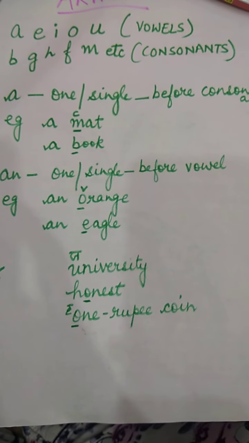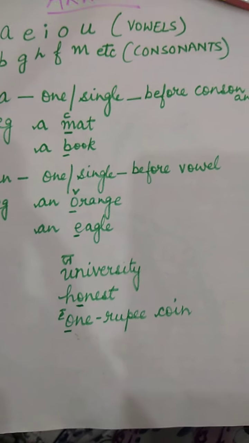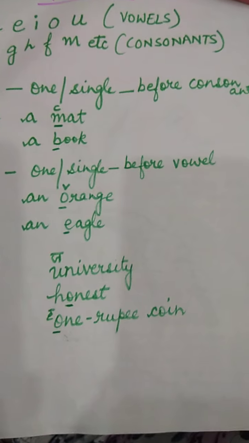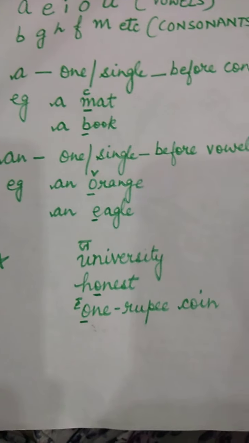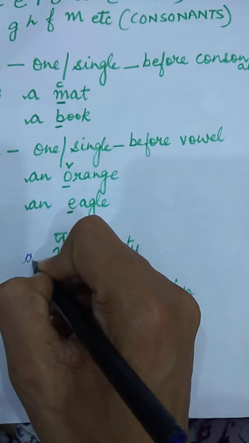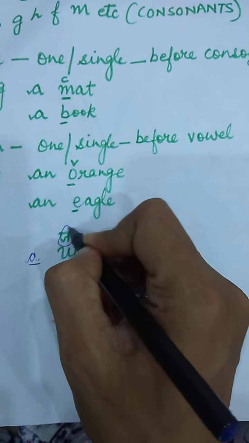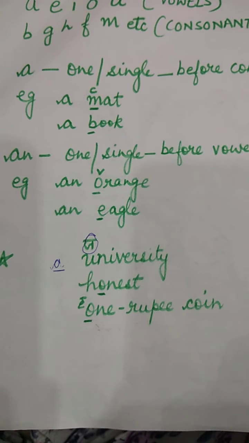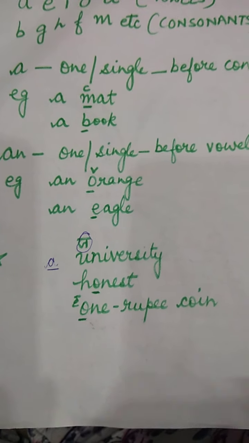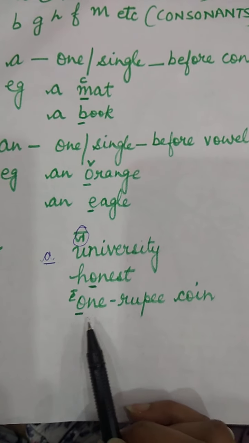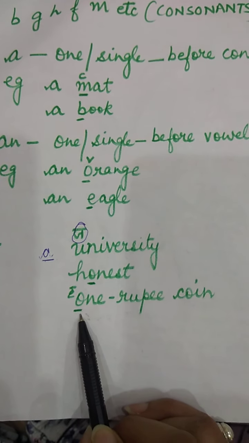So for the word university, we will not write an. According to the condition, we should write an because it is starting with a vowel, but we are not using an over here. We are using a university. We'll write a university because the y sound is there. So whenever any word starts with a vowel but the sound is of y, we write a, not an. Clear?